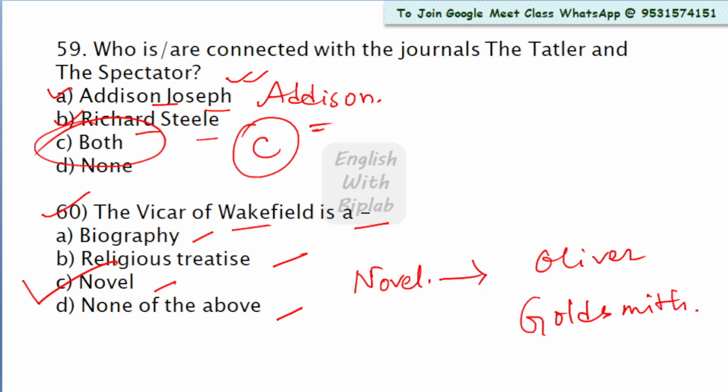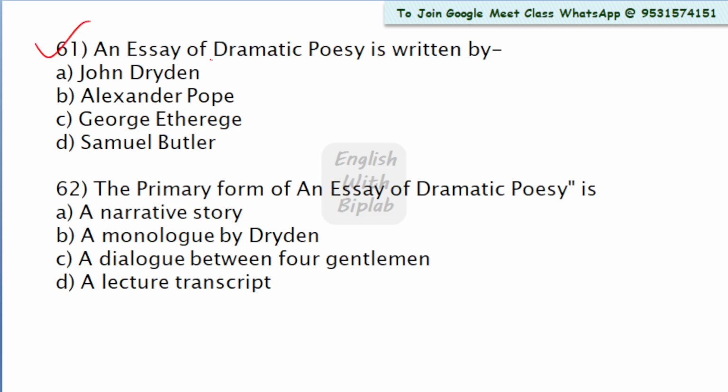Now come to question number 61. An Essay of Dramatic Poesy is written by John Dryden, Alexander Pope, George Etherege, Samuel Butler. Dramatic Poesy was published in 1668, and it was authored by none but Dryden. John Dryden is the right answer.